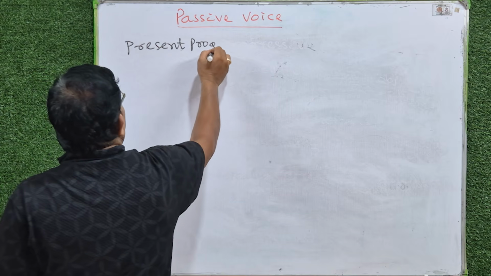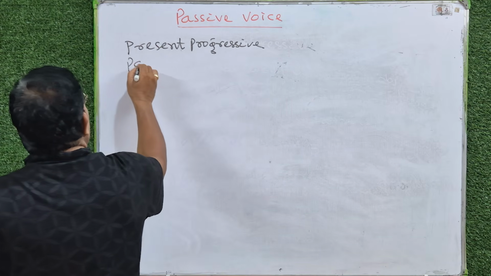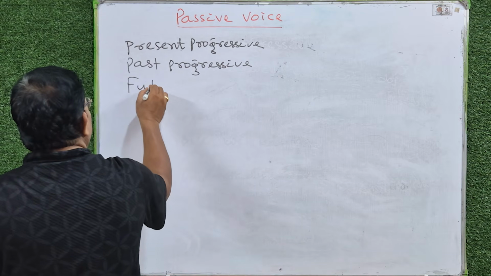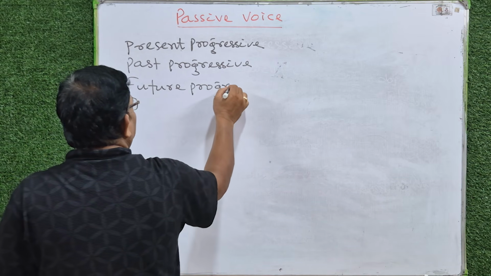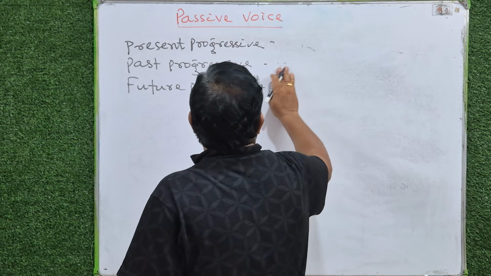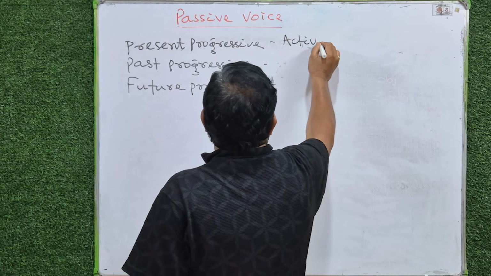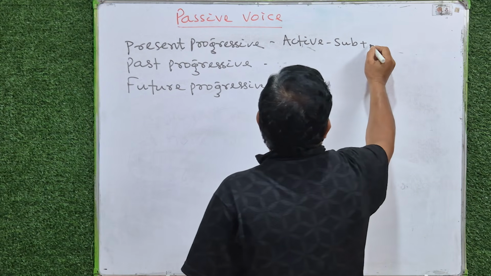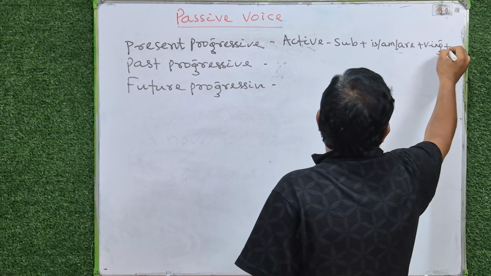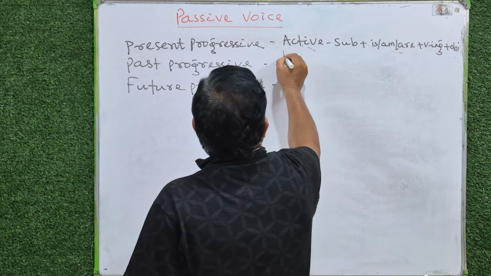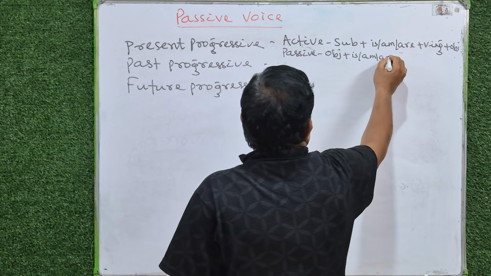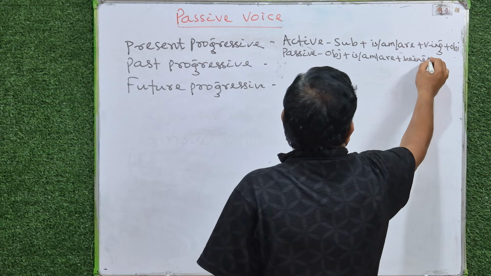Present progressive. Past progressive. Future progressive. Here, active: subject plus is, am, are plus verb ing plus object. Passive: object plus is, am, are plus being plus verb 3 plus by.